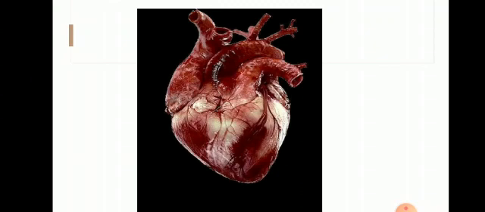So, what is heartbeat? The rhythmic contraction and relaxation of heart muscles that produces the specific sound lub-dub. The average heartbeat of an adult person is 72 to 80.